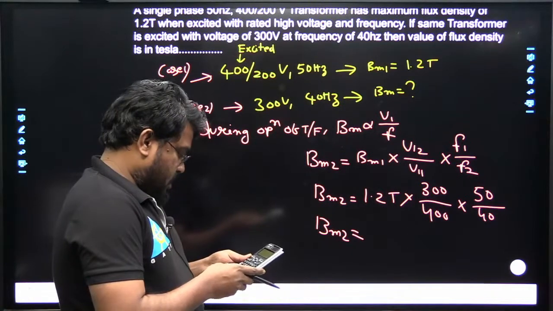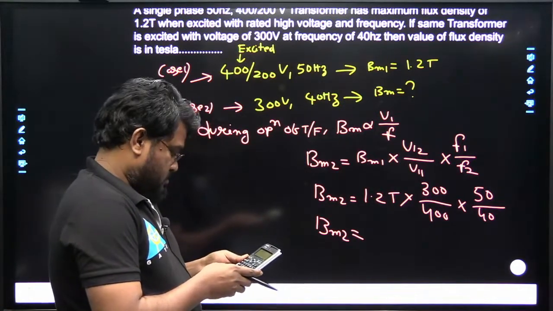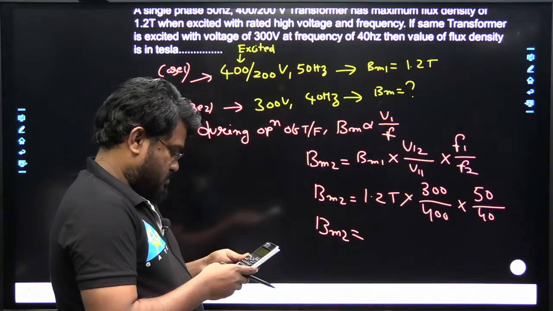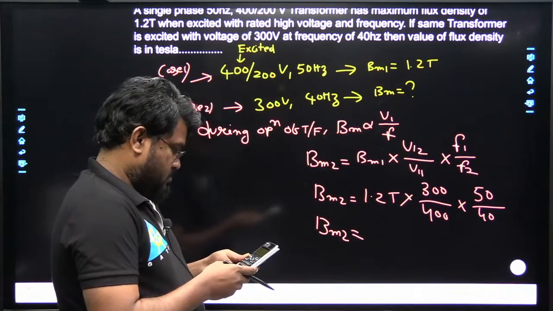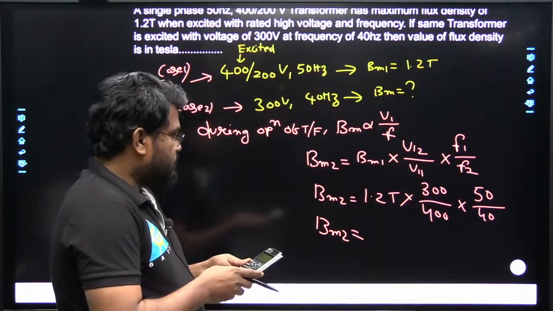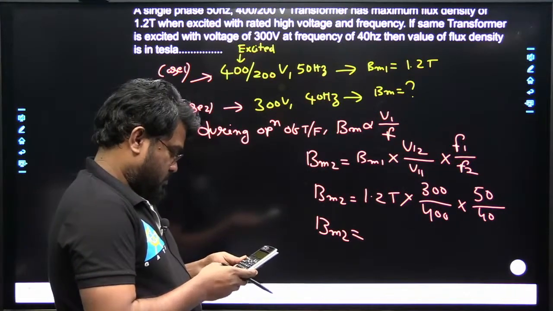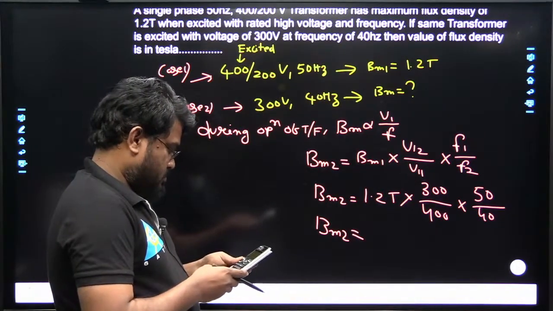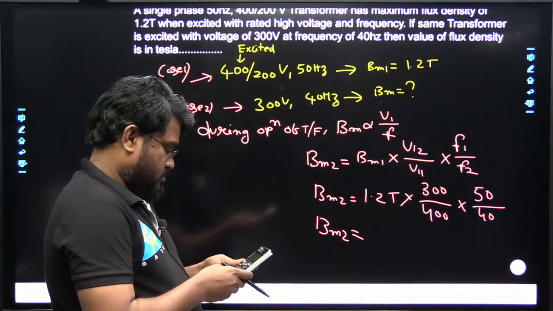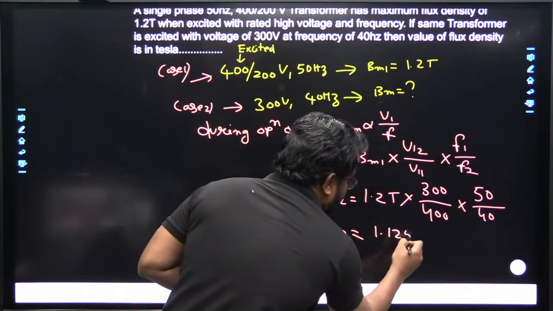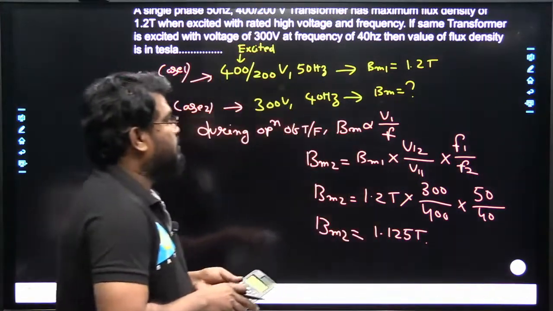Into 300. Yes, that is 1.125 Tesla. Very good, this is correct.